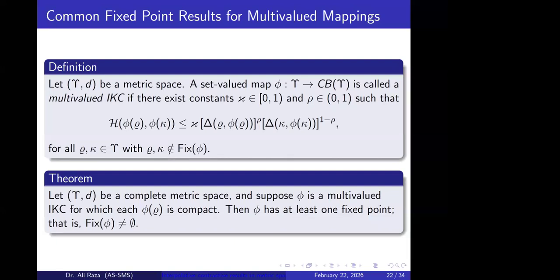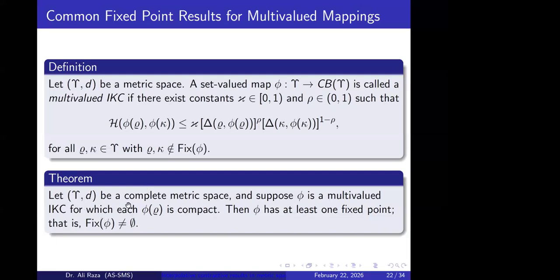In that case, a mapping phi that is a set valued mapping is said to be a multi-valued interpolative Kannan type contraction if there exists some contractive constant and an exponent such that this condition holds. Here the left side is the Hausdorff distance, and this delta represents the distance from a point to a set. If a mapping satisfies this interpolative Kannan type contractive condition, then this mapping has a fixed point.